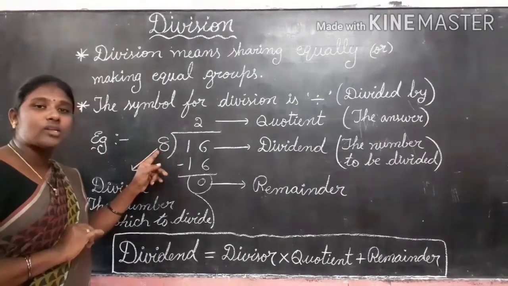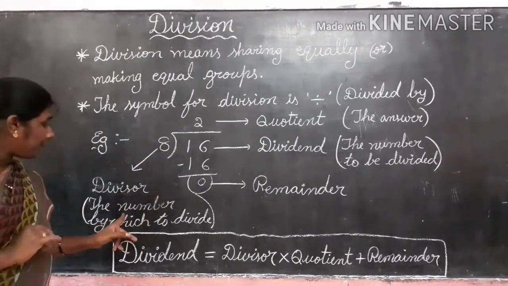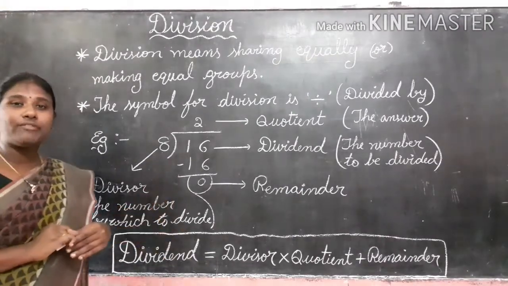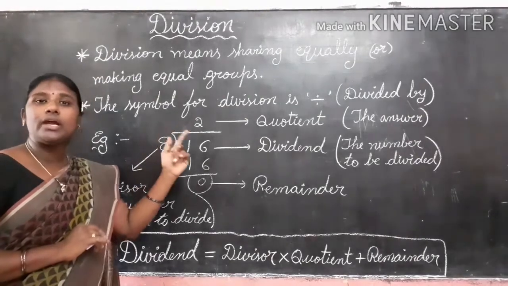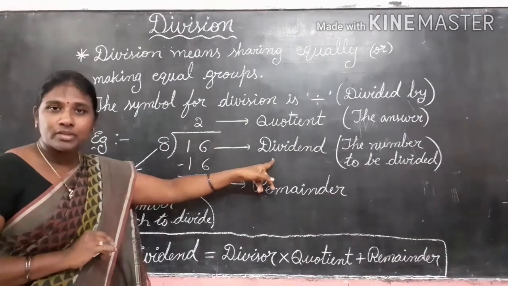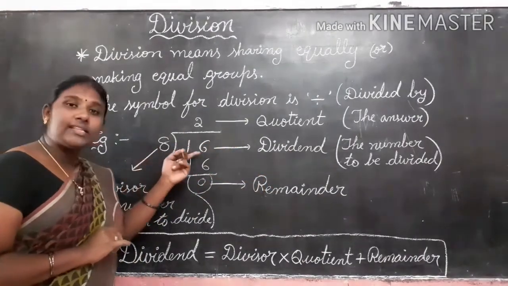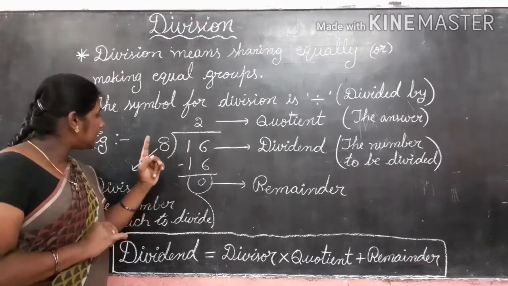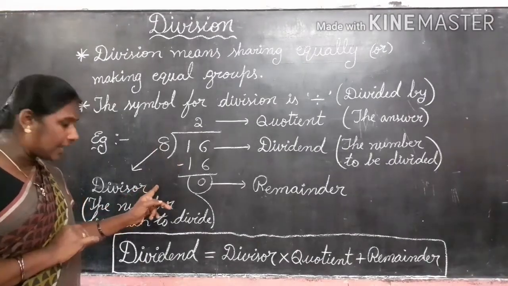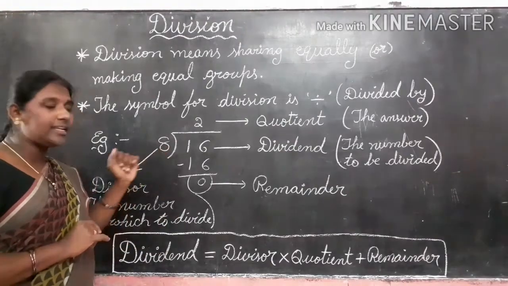So this 8 is called the divisor. The divisor is the number by which we divide. Here, which number are we dividing? 16, the dividend. The 16 is divided by what number? 8. So this 8 is called the divisor, the number by which to divide.